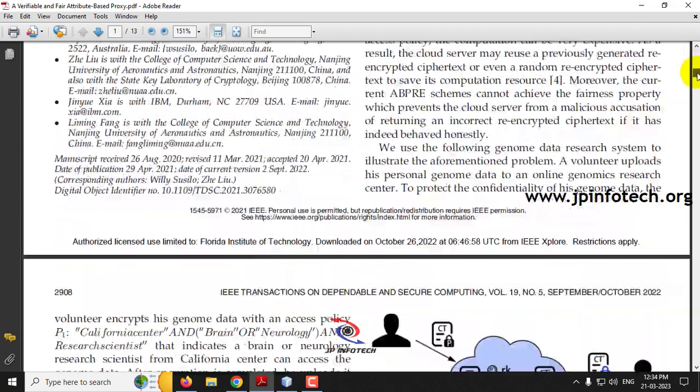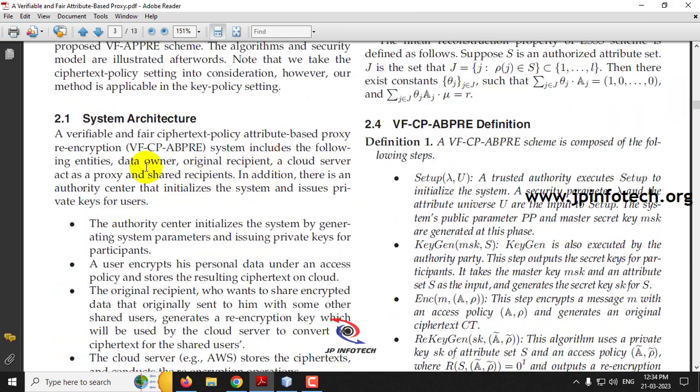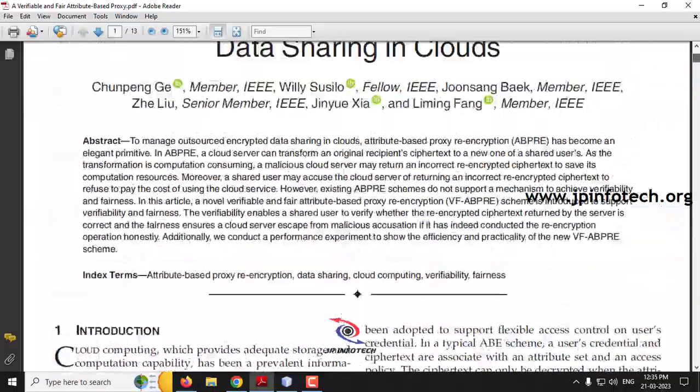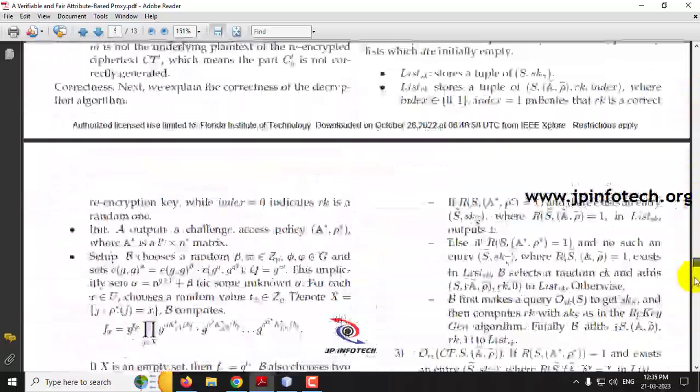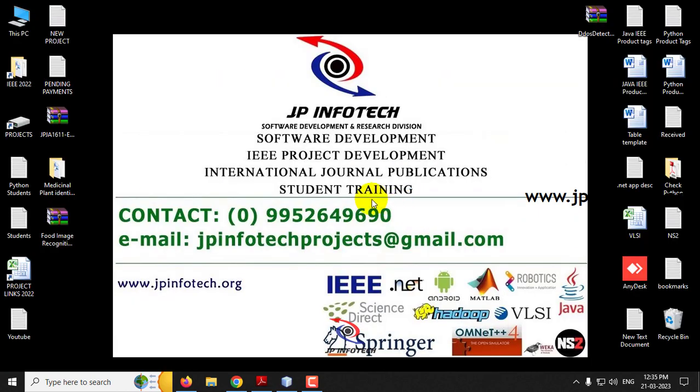In this paper, they have entities like the data owner, original recipient, the cloud server which acts as a proxy, and the shared recipient. In addition, there is an entity called the authority center, which is the system that issues the keys to the users. Kindly note that we cannot implement the exact algorithm or mathematical model as mentioned in the base paper, so only the main objectives of the paper will be implemented. Now let us see the execution of the project.